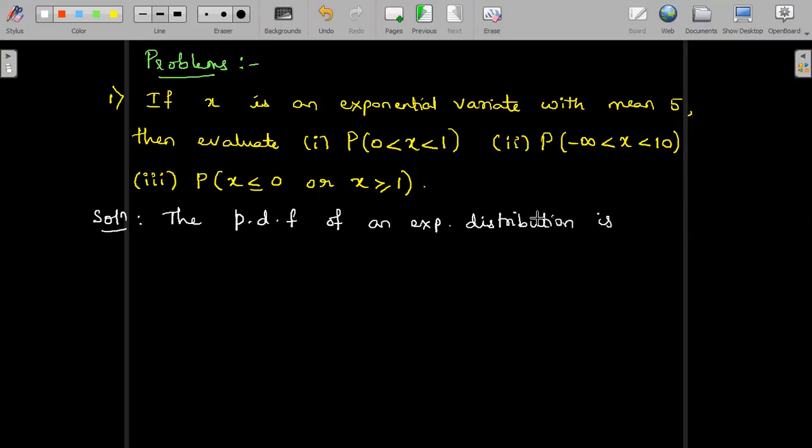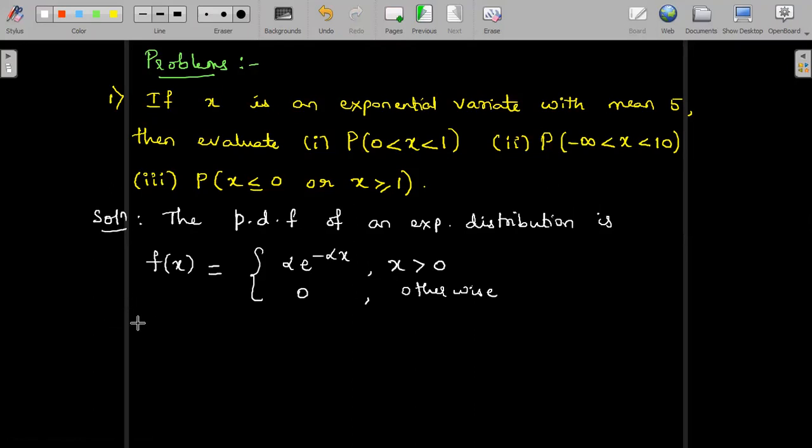is given by f of x is equal to, it's a discontinuous function, alpha e power minus alpha x for x greater than 0, 0 otherwise.